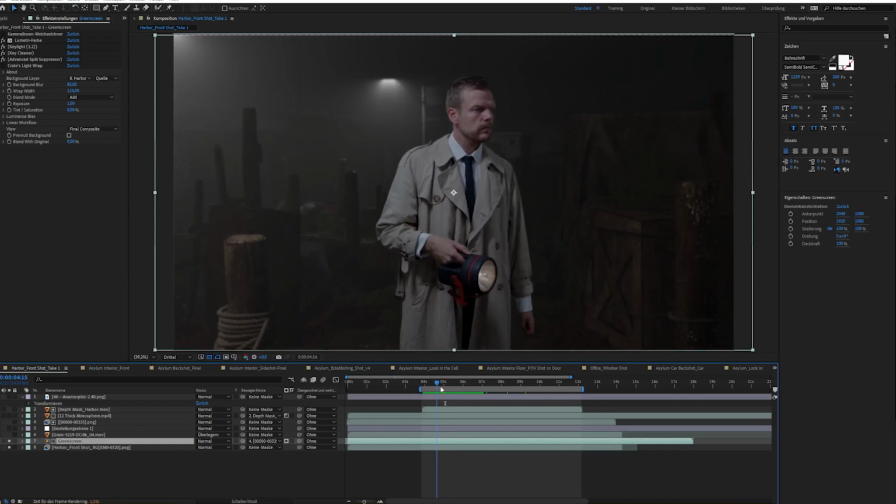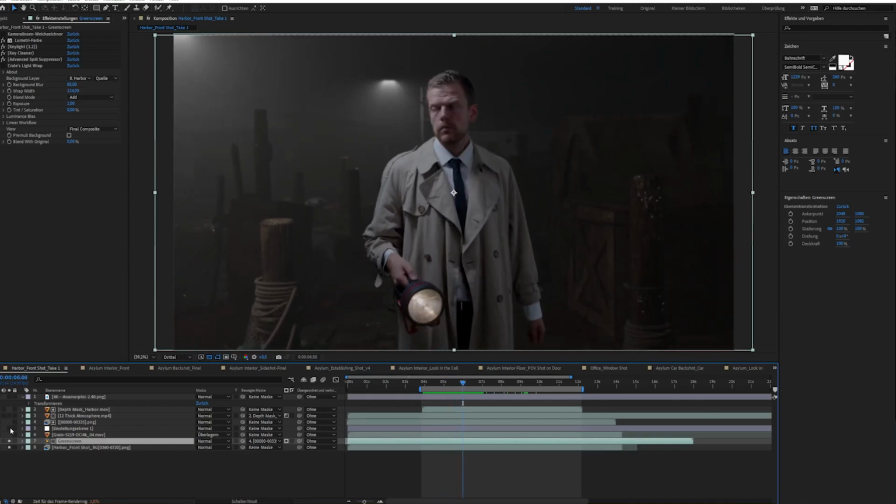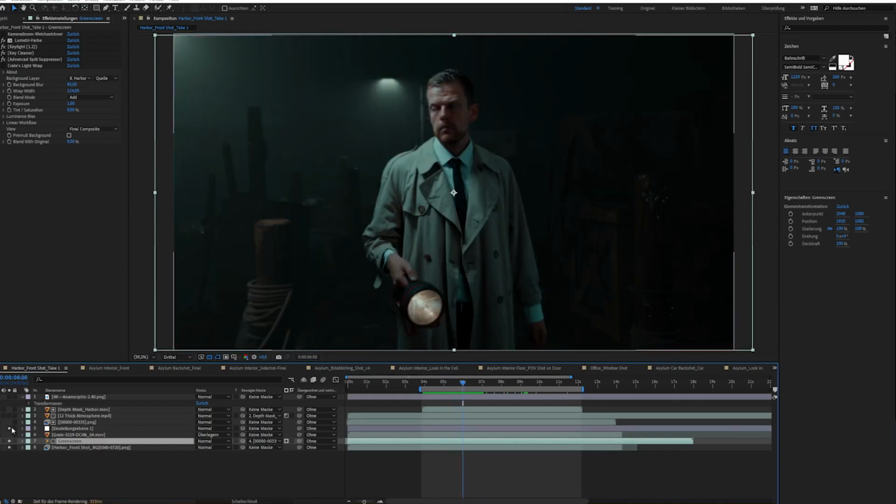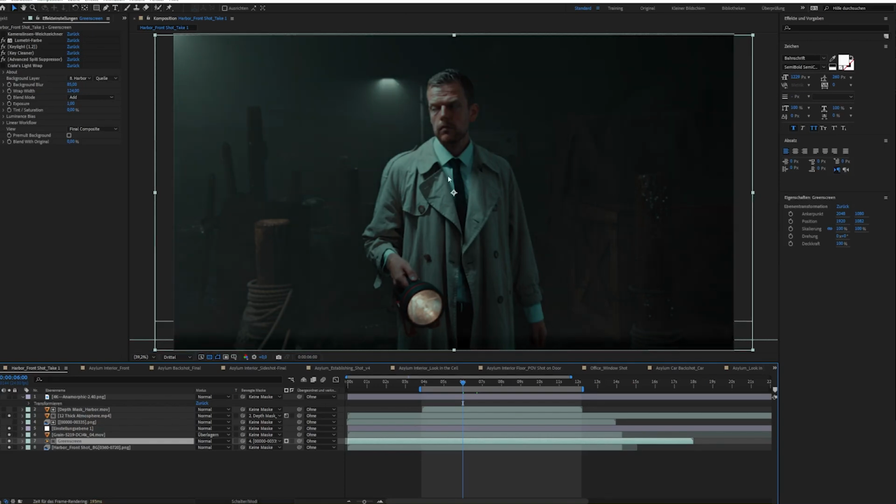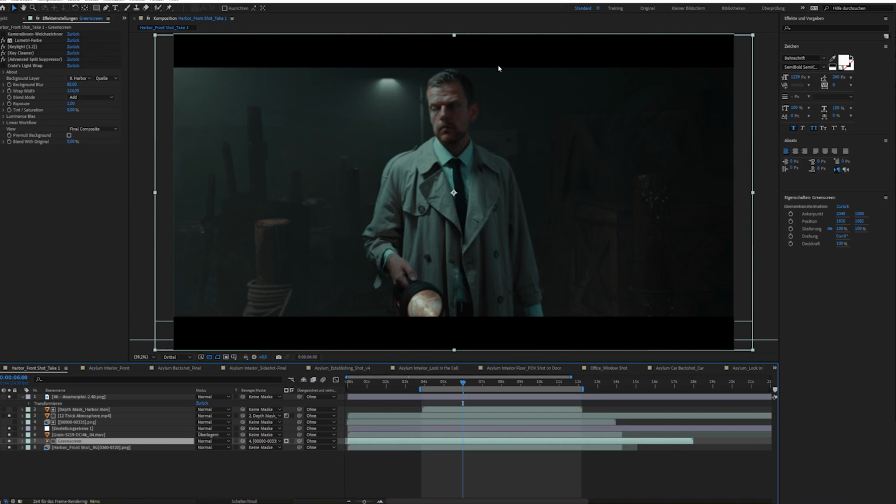And as a last step, we can add in a little bit of color, a little bit of post-processing stuff like optical compensation, and a little bit of blur here and there. We can add in a little bit of grain, and we add in a little bit of mist. And for final touches, we can, for example, use a letterbox, or just change the aspect ratio of our image, and then we have something like this.